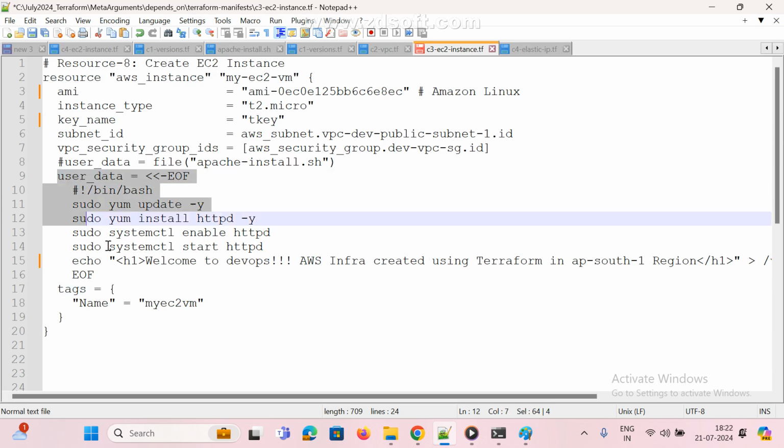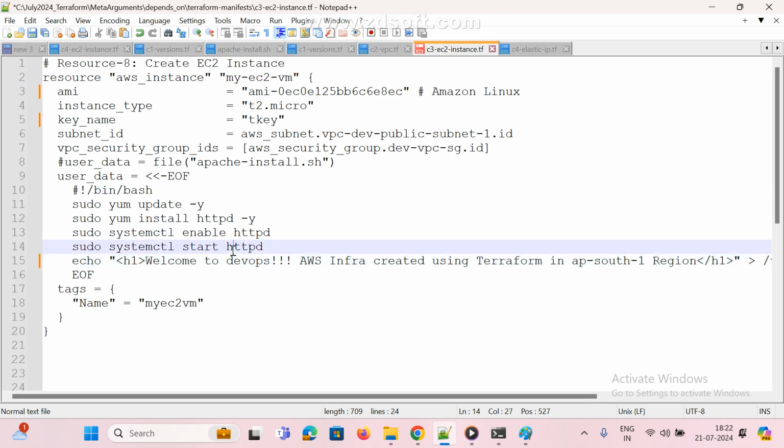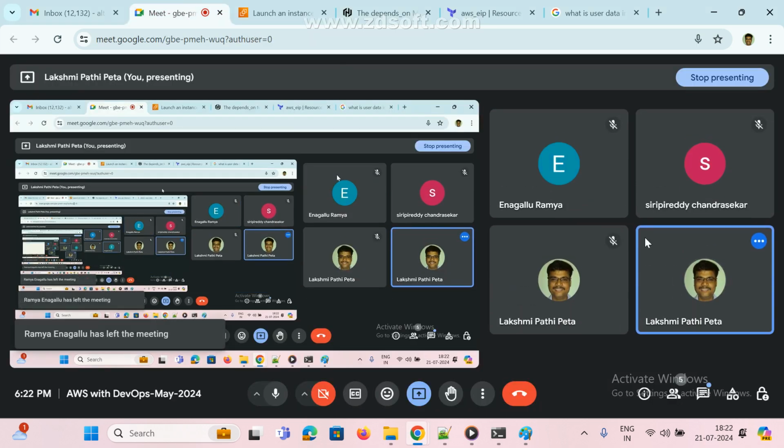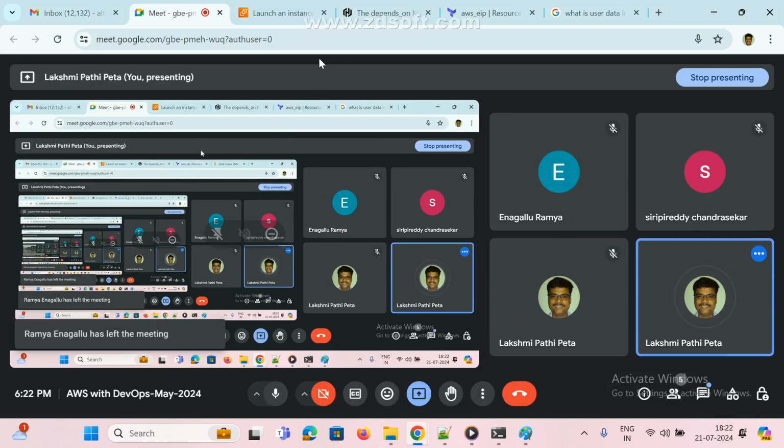This is user data. User data means, simply if you want to understand, a set of Linux commands, that's it. Set of Linux commands. Clear? Yes or no? Anyone any doubt?